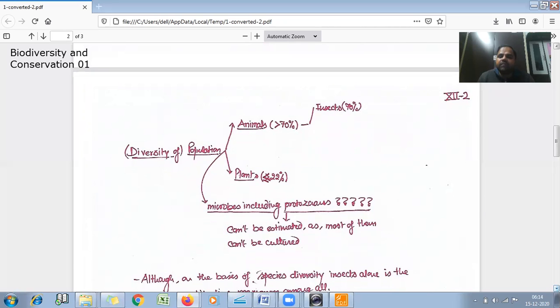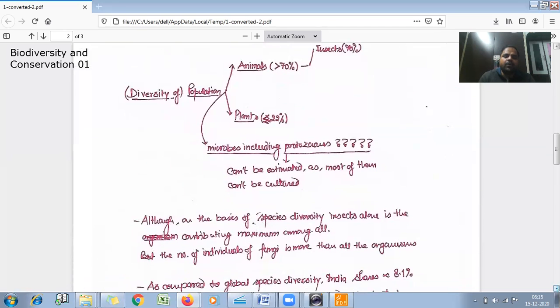And the plants, as we discussed, account for around 22%, and for microbes and protozoans we don't know exactly their diversity or their contribution, because we cannot estimate them, since we cannot culture them and we cannot grow them. So a lot of microbes are yet to be discovered.